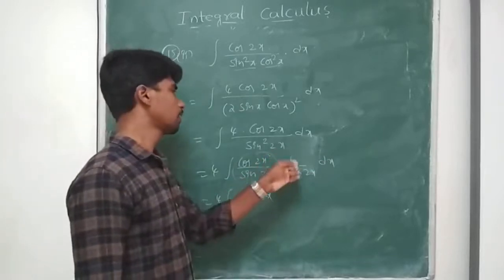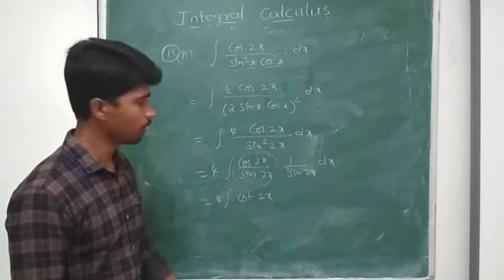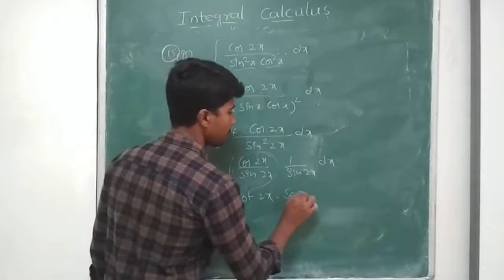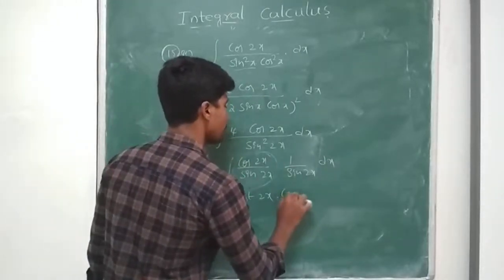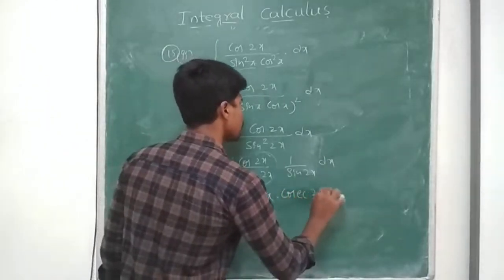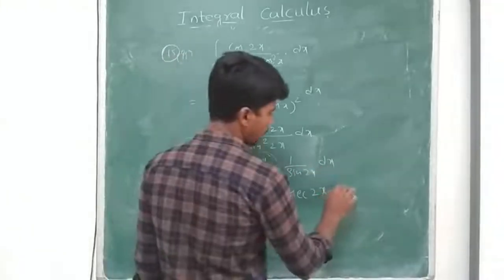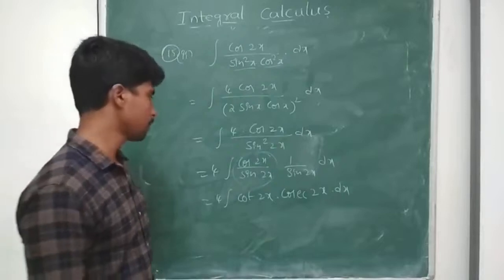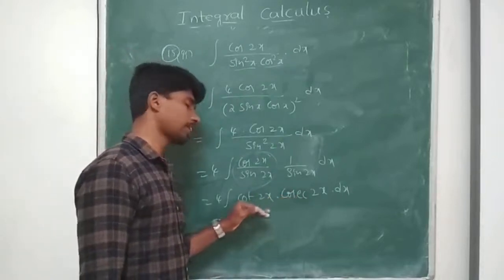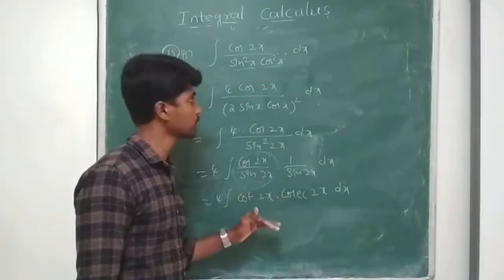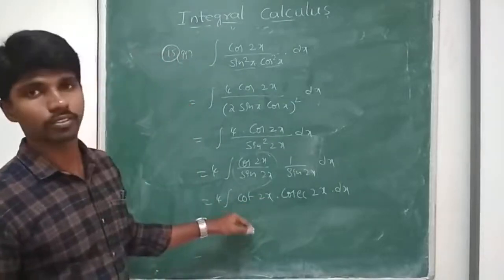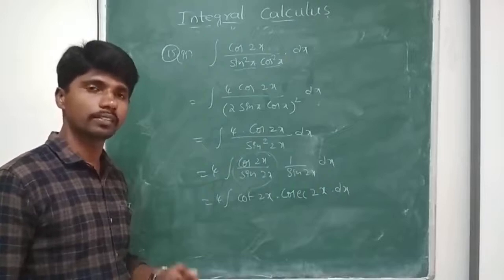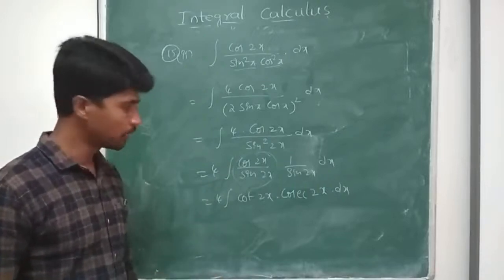And 1 by sin 2x is cosecant 2x dx. So I got it in the form cosecant x into cot x, but it is not x. See, in differentiation what we learned previously, the same thing will be applicable here.